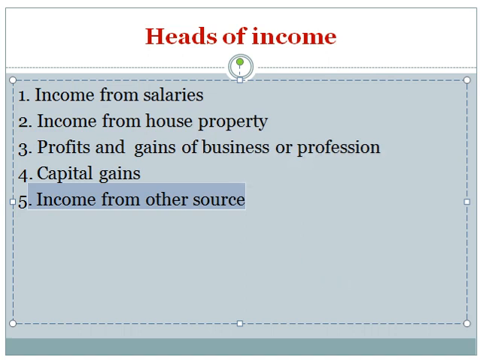Then different steps are involved in the computation of total income and assessment of tax liability. First, I have to classify income under different heads. Then compute income head-wise. Then deductions, carry forward, set off, clubbing, etc. After making all these adjustments, we get the total income or taxable income, and tax is computed on the total income of every assessee.